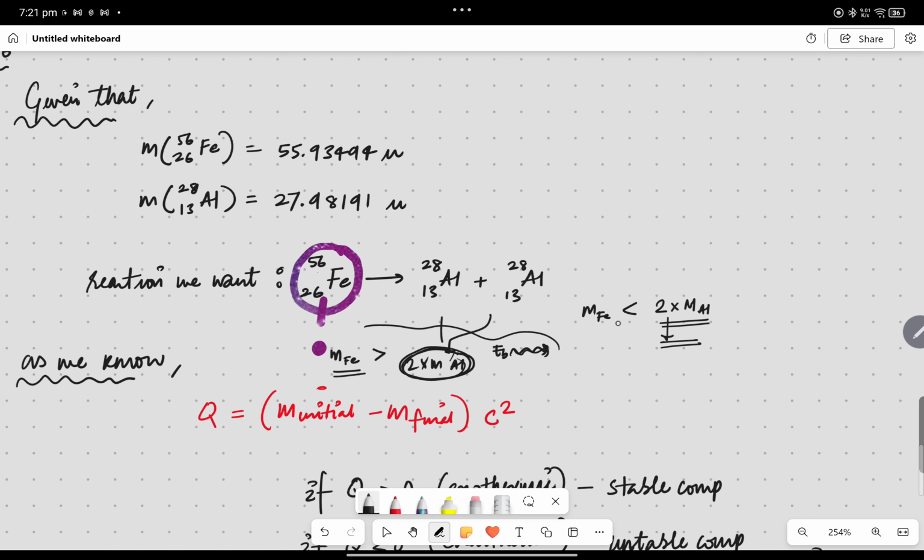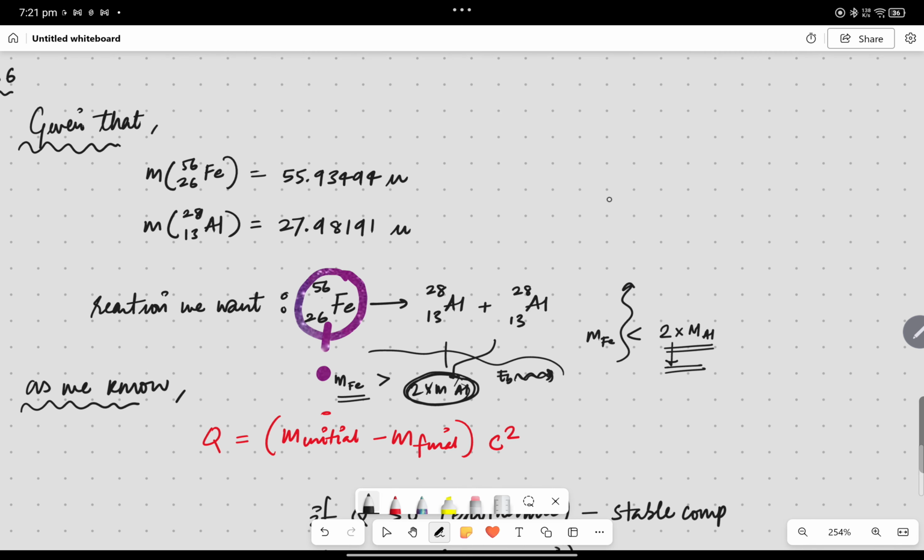So you can see this process by this example. Suppose C plus O2 gives CO2, right, and liberates heat, right? But if we want CO2 to give C plus O2, we have to give an amount of energy for it. CO2 is a stable compound because energy is released.